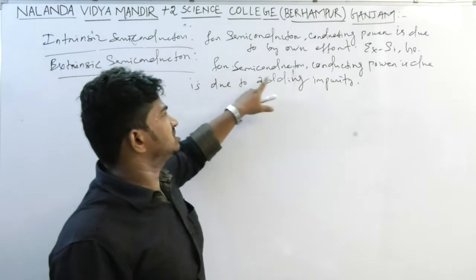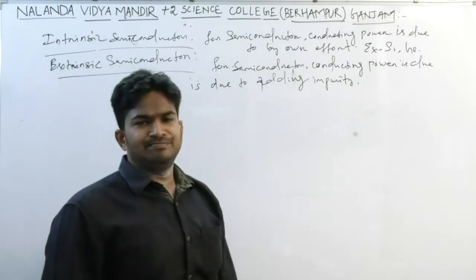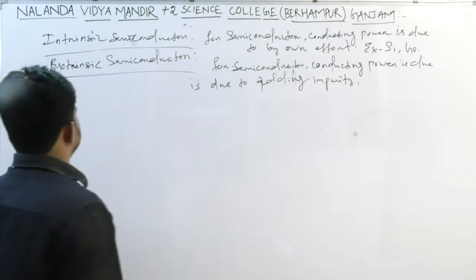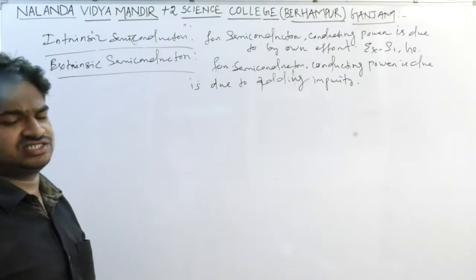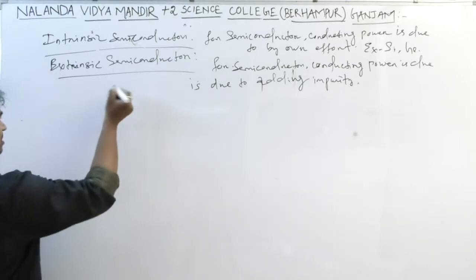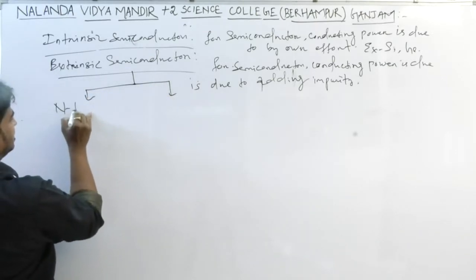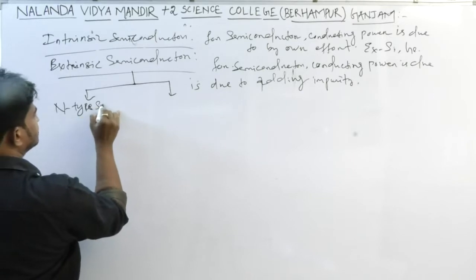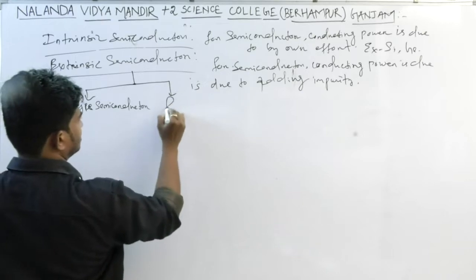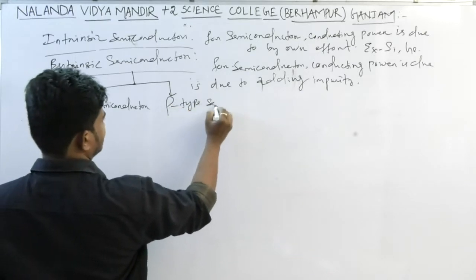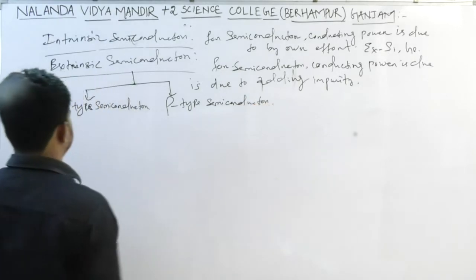For a semiconductor, conducting power is due to adding impurity. Under extrinsic semiconductors, two types are there: n type semiconductor and p type semiconductor.